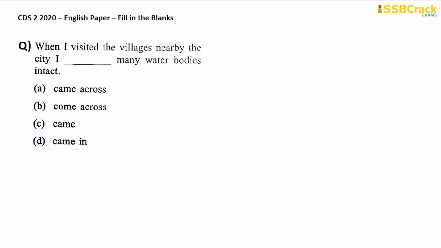Next question. When I visited the villages nearby the city, I dashed many water bodies intact. The options are: I came across many water bodies intact, I come across many water bodies intact, I came many water bodies intact, or I came in many water bodies intact. When you come across something, that means you become face to face or you encounter. So came across or come across, it will be right.